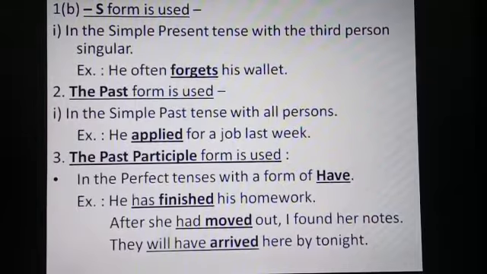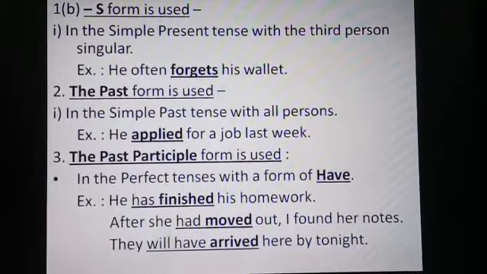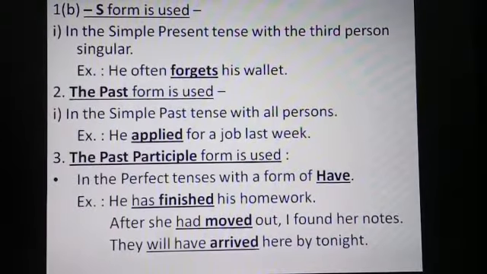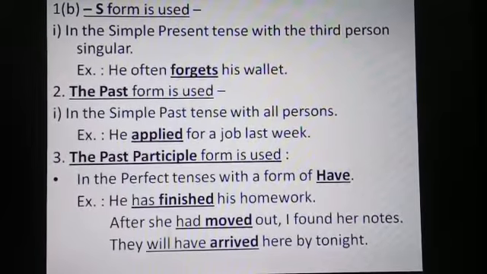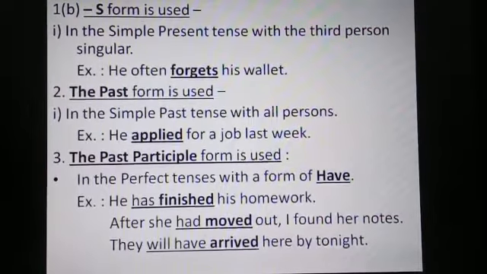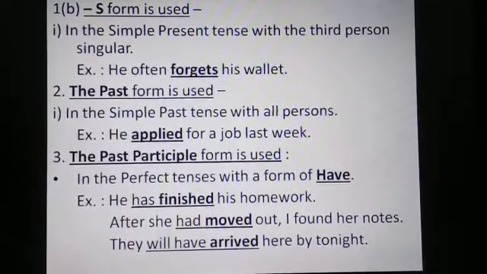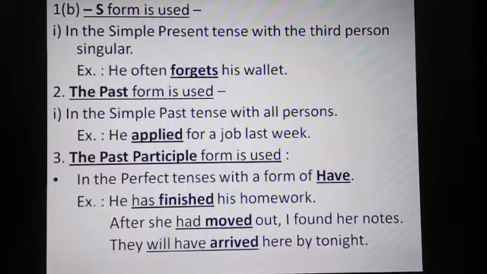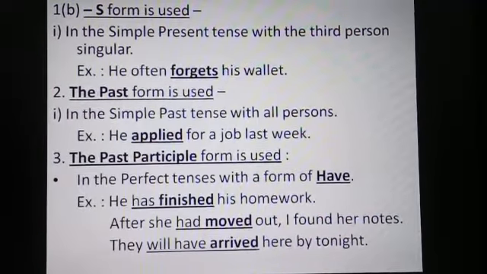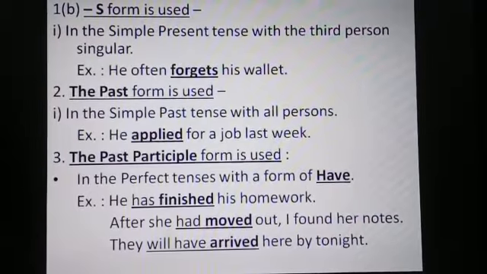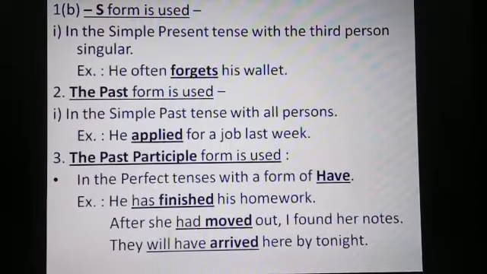Here I would like to remind you children that the second and the third form of regular verbs are identical, but the second form or past form takes no helping verb before it, whereas before the third form or the past participle form, helping verb is necessary. As you can see in the example, has, had, will have are the helping verbs and finished, moved, arrived are the past participle forms or the third form of verb.